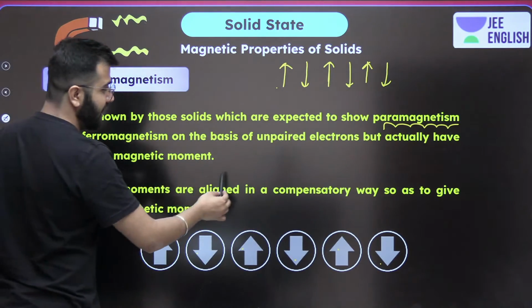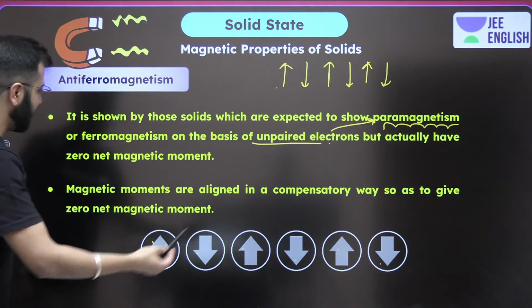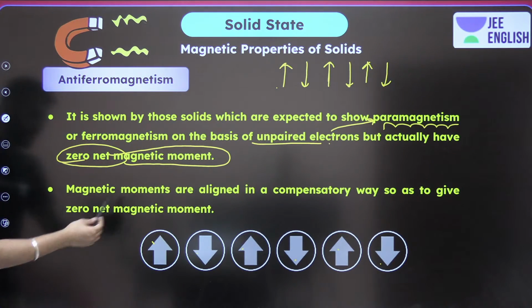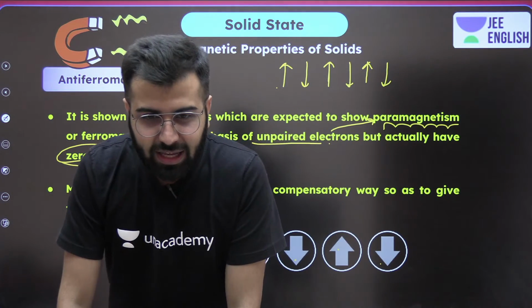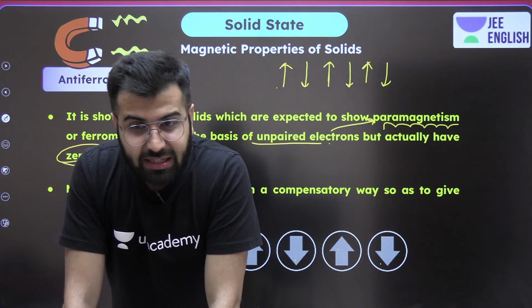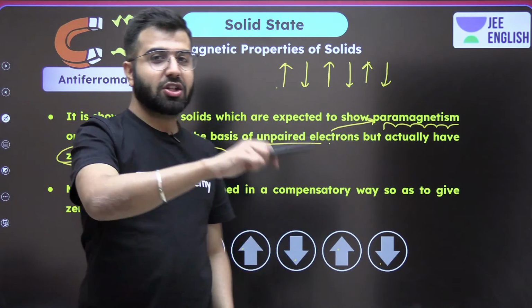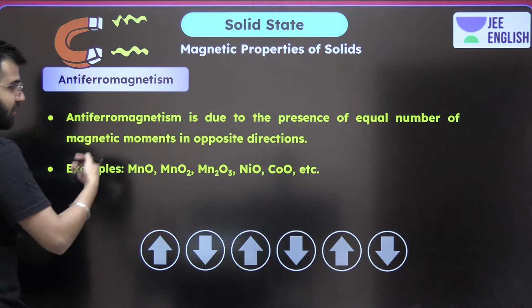So on the basis of unpaired electrons, we thought it is going to be paramagnetic, but ultimately zero magnetic moment is available. So do remember that. Cool. Hari is writing paramagnetic. In the magnetic field, they align in the same direction, and when removed, random directions again. But ferro is always aligned in one direction. Their magnetism remains.